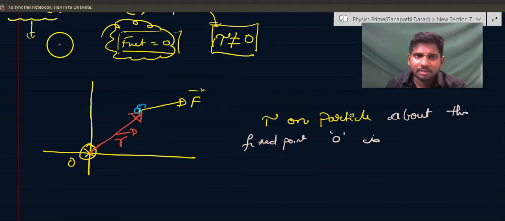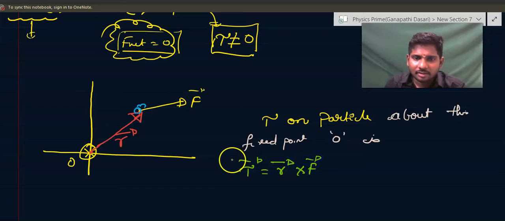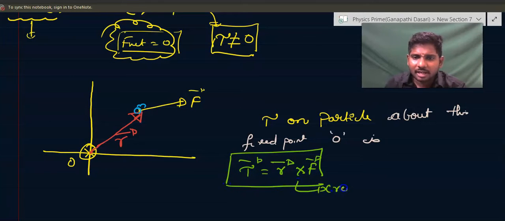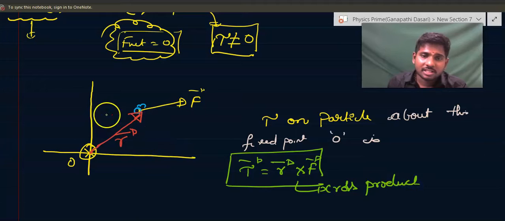So the torque of this particle about O will be r vector cross F vector, which is also a vector quantity. R cross F is a cross product, and the resultant will be a vector quantity which will be perpendicular to both. In vector product, what is the concept here?